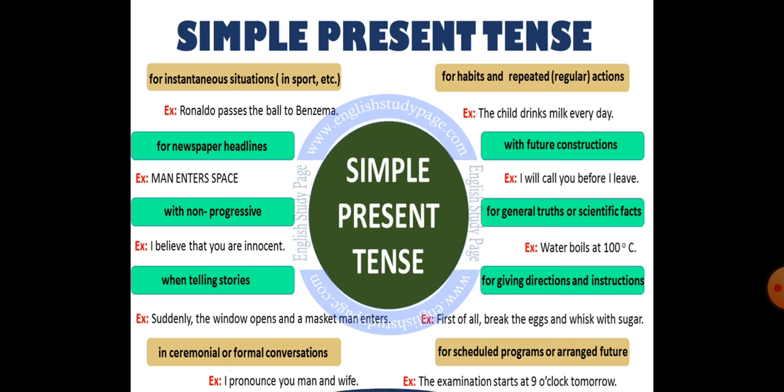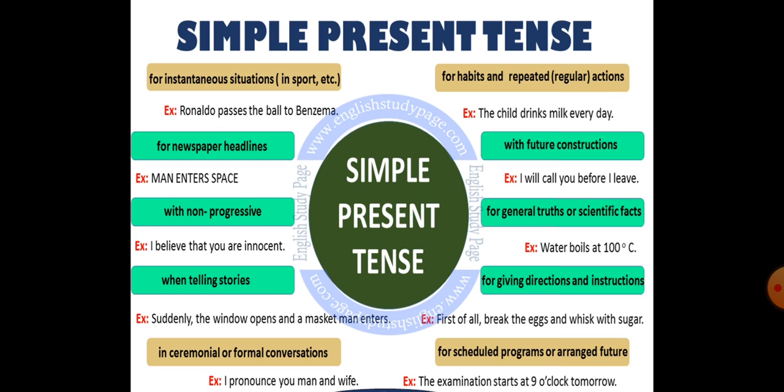Okay, now these are again the different situations we have talked about. So these are a few more situations: for instantaneous situations we use simple present tense, for habits, repeated actions, future construction, for general truth or scientific facts, for giving directions and instructions, for scheduled programs or arranged future.